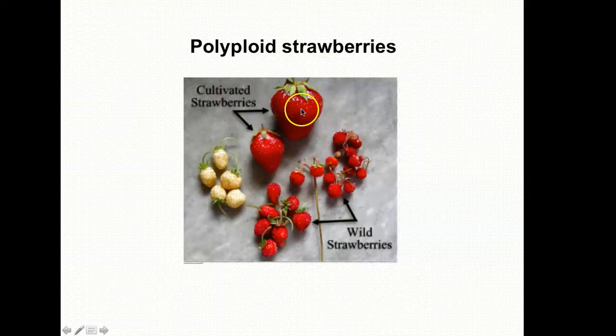I can't remember, but they have many more chromosomes than the wild strawberry type. In plants, it turns out that the more sets of chromosomes you have, the bigger the plant, and so these bigger strawberries are polyploid. It's an interesting example of something that you can point at in the grocery store and say that's polyploid.